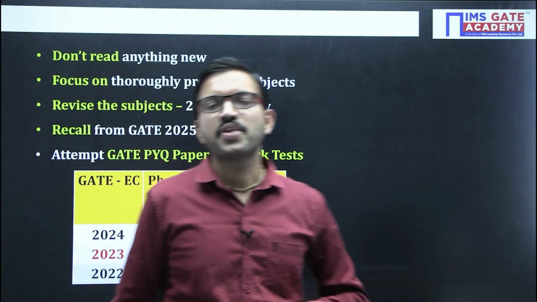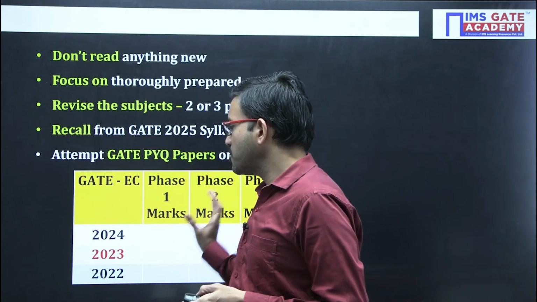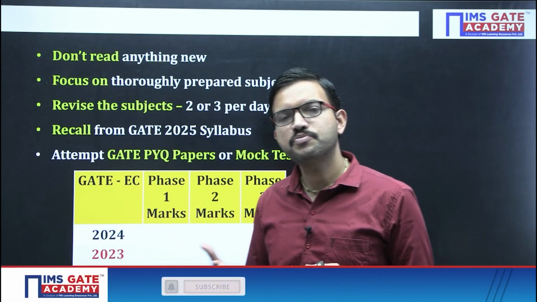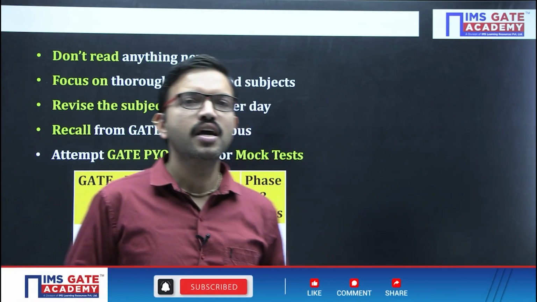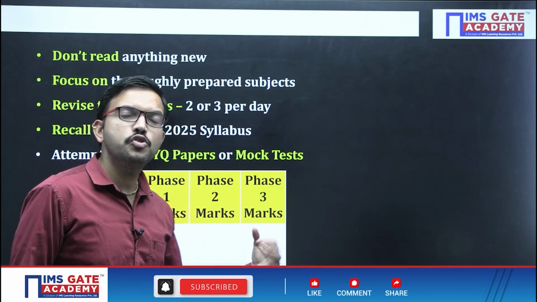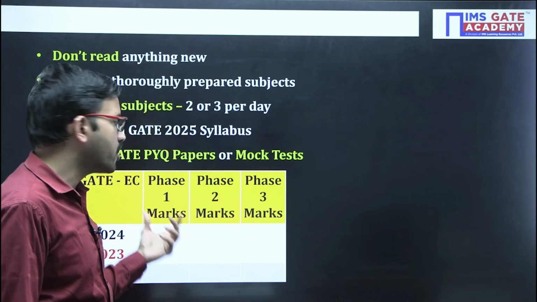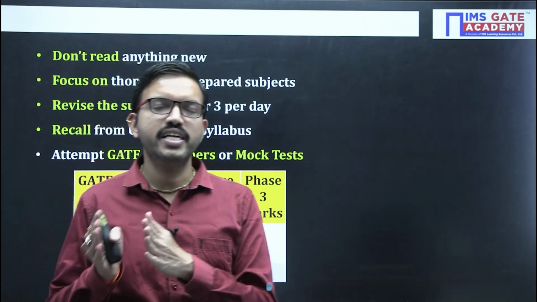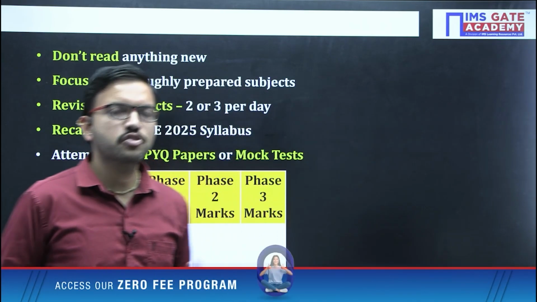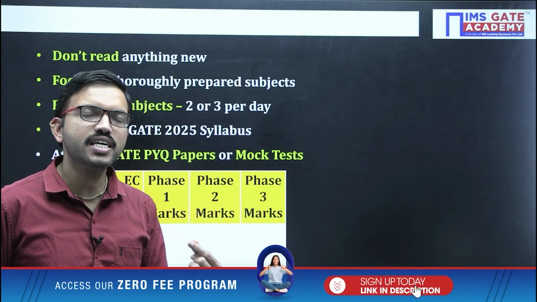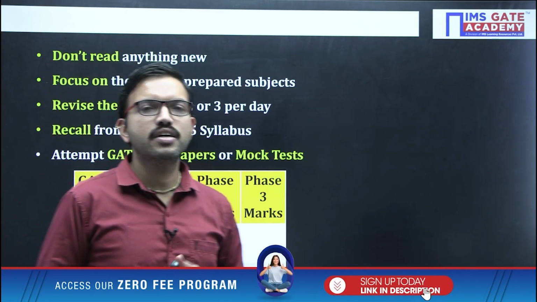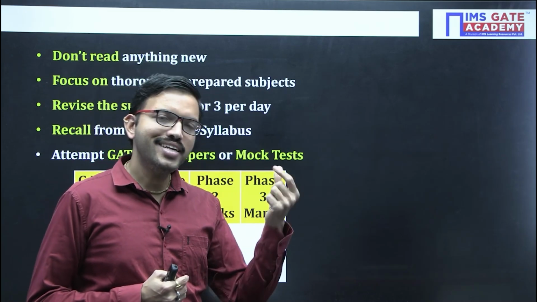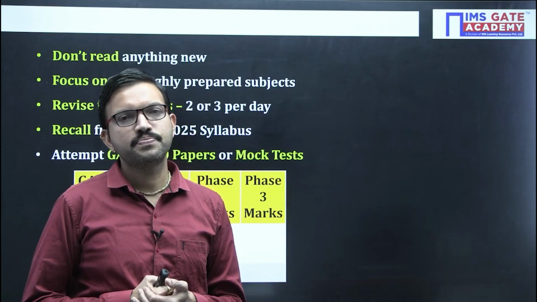Phase 3 is very simple. If you have the solutions for that particular GATE year, you can refer to them for whichever questions you did not attempt earlier in this paper. Refer to the solutions provided in that copy, check them, and from there try to understand. Understand the question from the solution. That is one way.